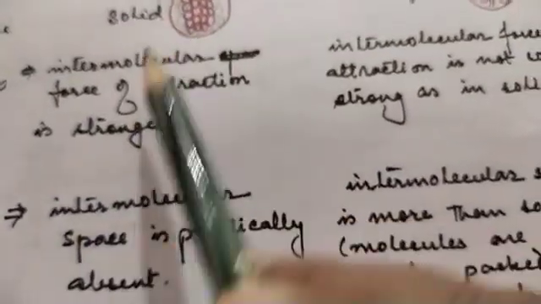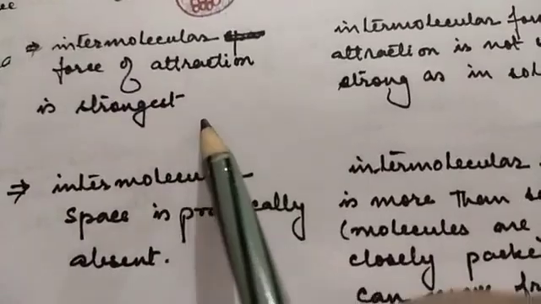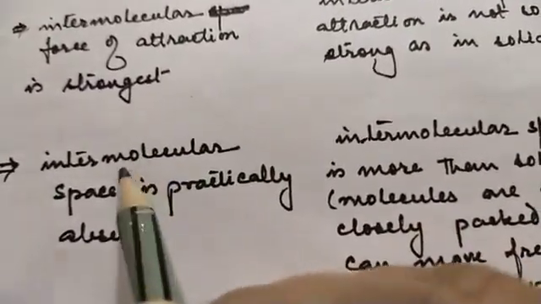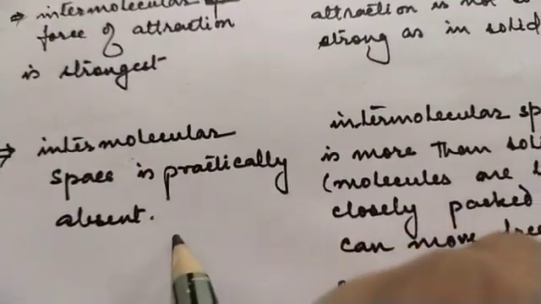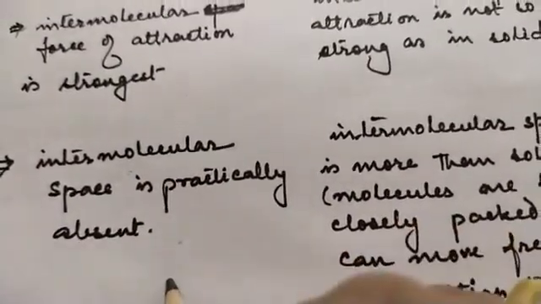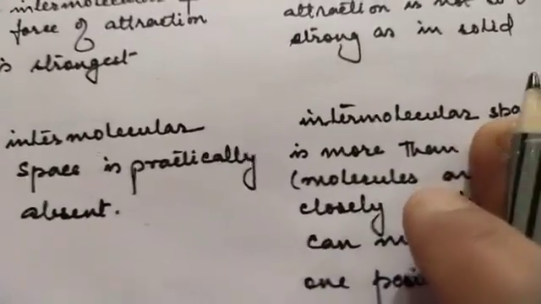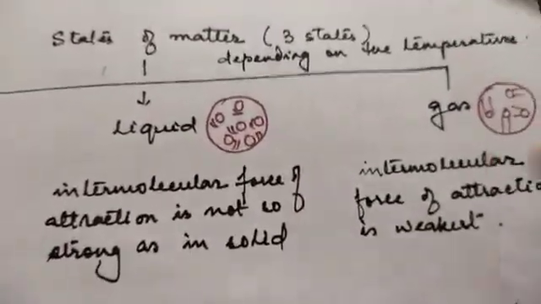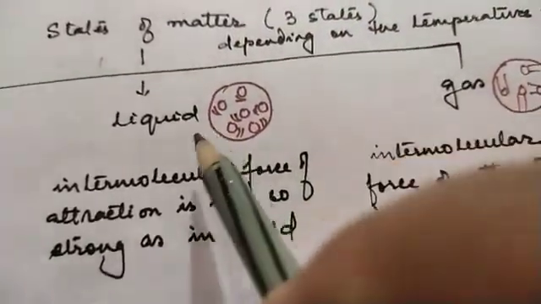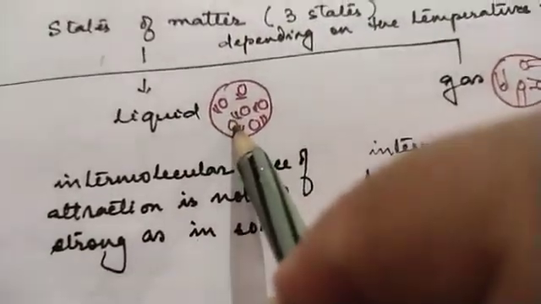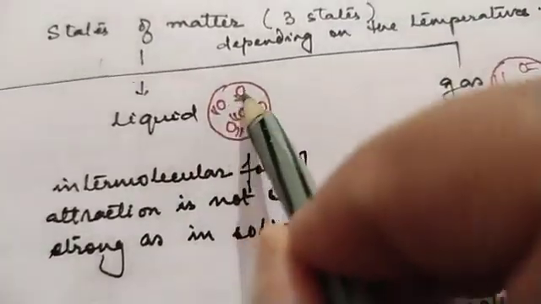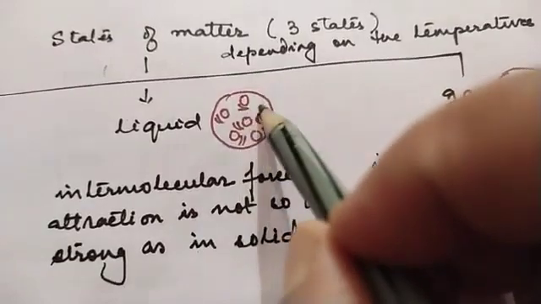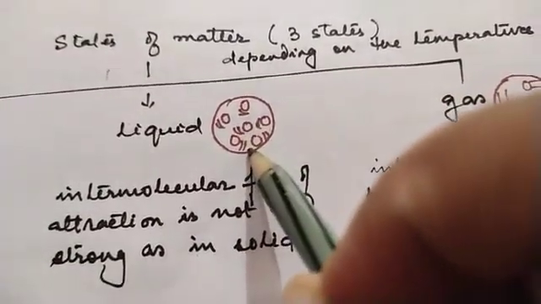So for solid, the intermolecular force of attraction is strongest and that is why the intermolecular space is practically absent. So molecules can only vibrate about in their own position. Now coming to the second one, liquid. In liquid, the intermolecular force of attraction between the molecules is not so strong as in solid.